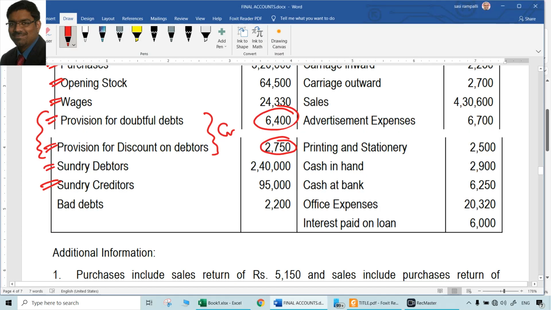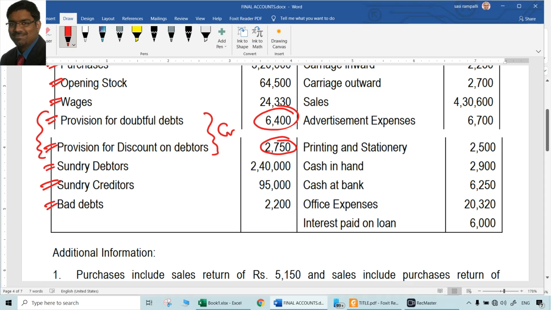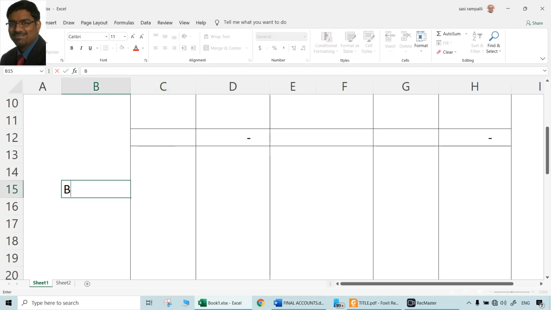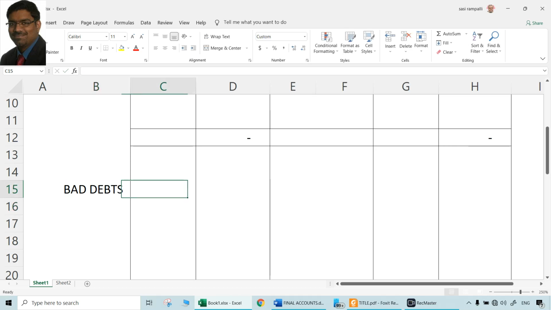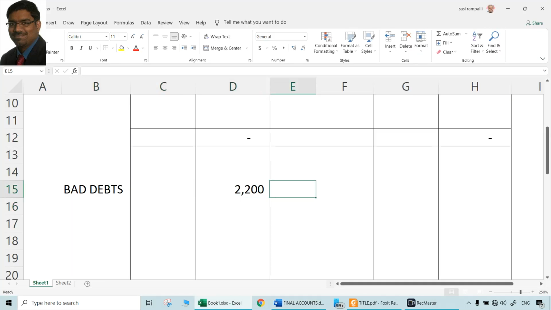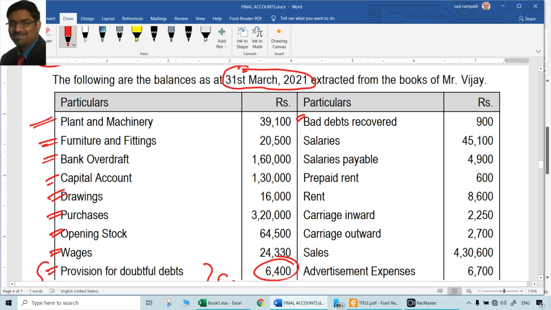Bad debts are there, real bad debts. Provision is different, real bad debts are different. These are real bad debts. Bad debts is a loss. So bad debts, when they are there already, they have to be debited to P&L. Bad debts are to be debited to P&L because it's a loss. Next, bad debts recovered. Reverse. Bad debts, when you debit P&L, bad debts recovered, you will credit P&L. Income, that is. So earlier we would have already debited P&L when they occurred. Now they are recovered, means that is becoming like an income. So 900 rupees credited to profit and loss account.